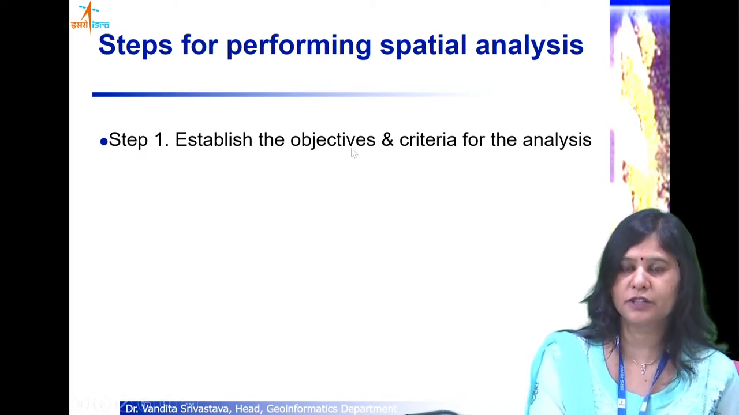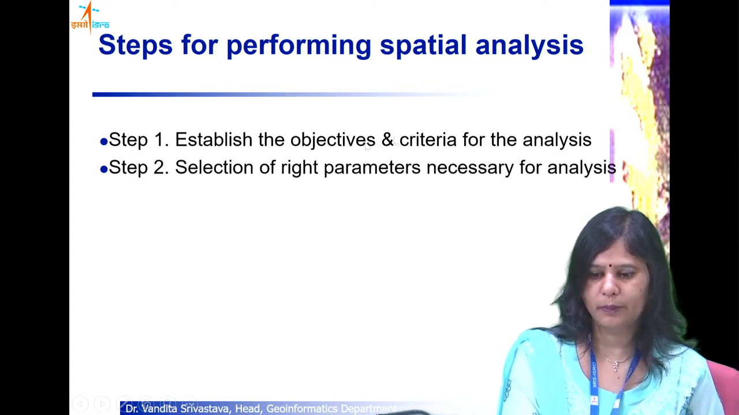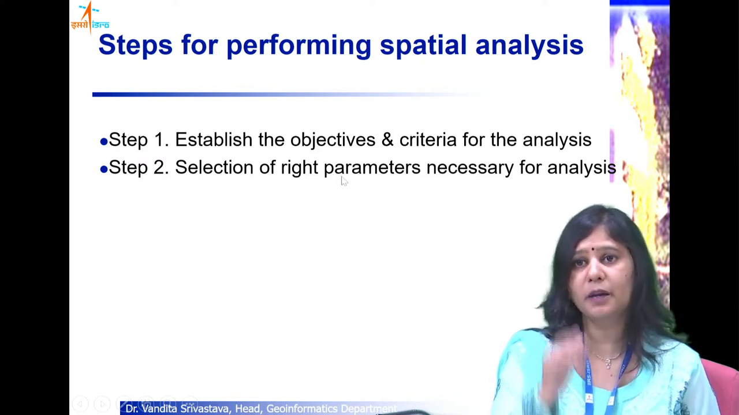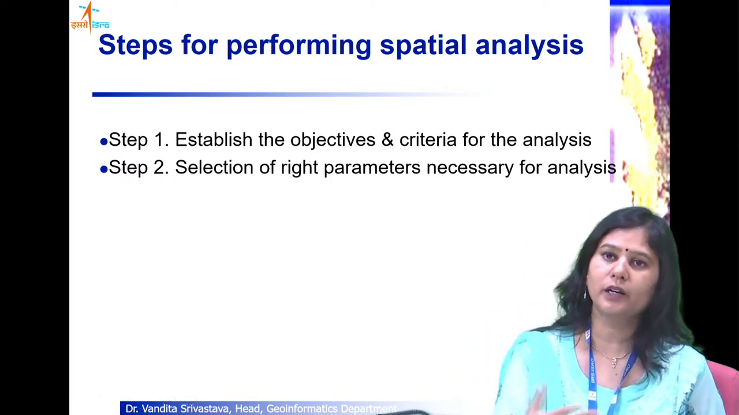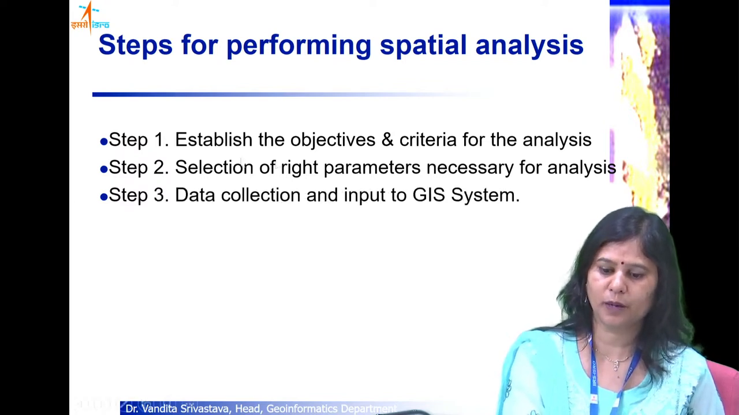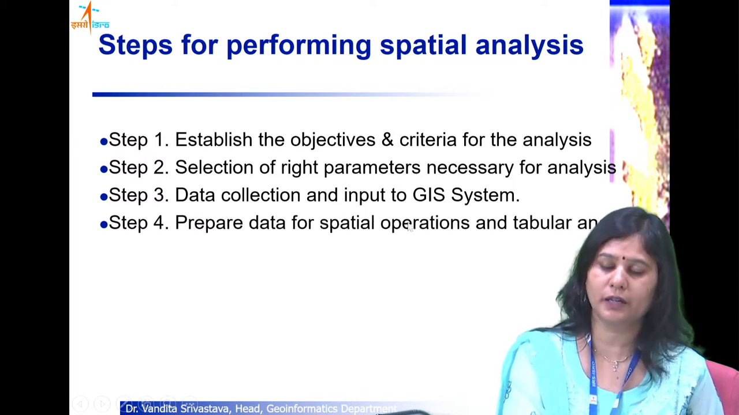You first establish the objectives and criteria for analysis. Then, based upon the objective and the criteria set, you would know what the right parameters are that you require, and accordingly you will decide what maps are required and you will collect those maps. So you will collect the maps and input them into the GIS system. Then next you will prepare this data for analysis.